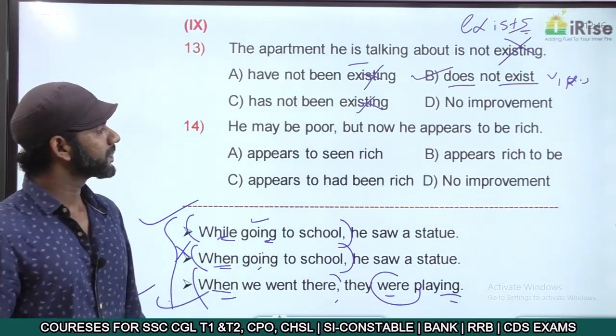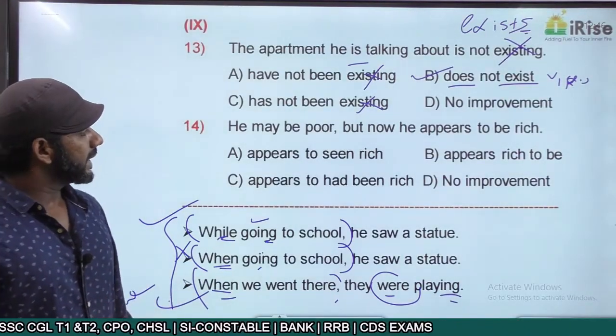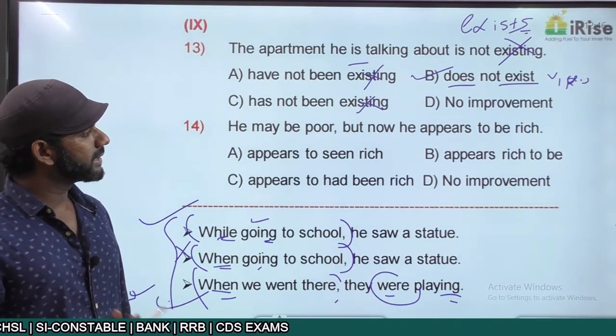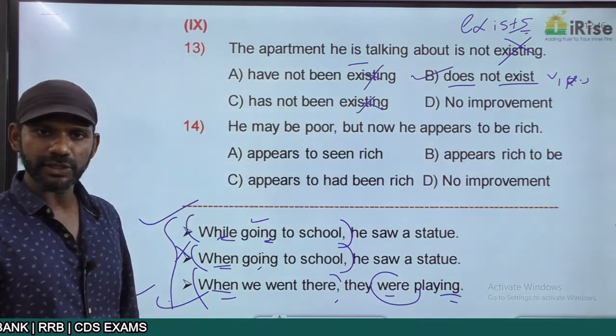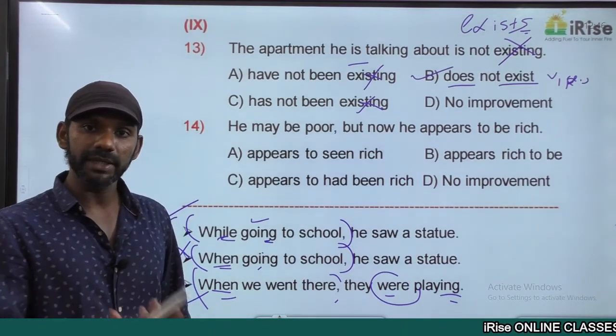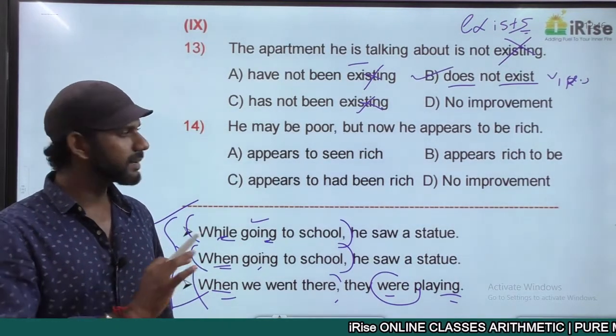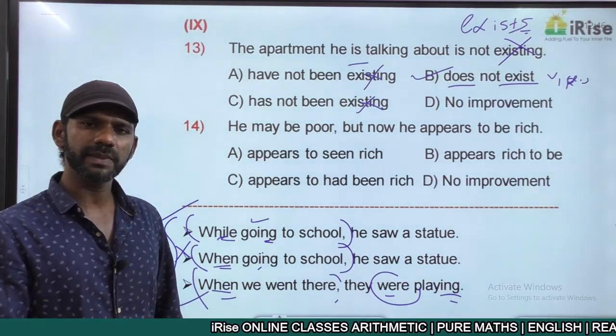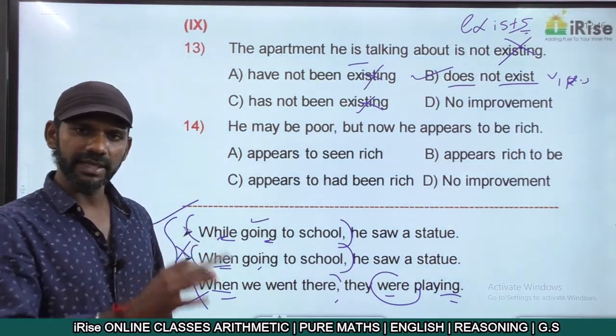Come to next one. Understand the meaning. He may be poor, but now he appears to be rich. The given statement is fine. Appears to be rich means he seems to be rich. Leave it there, we'll come back to it.